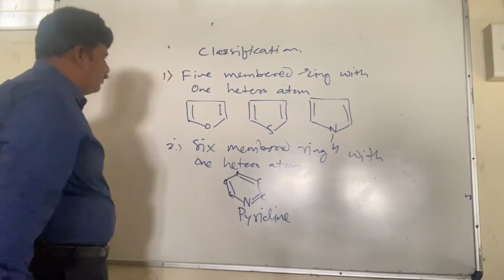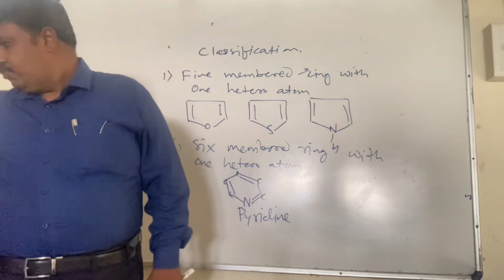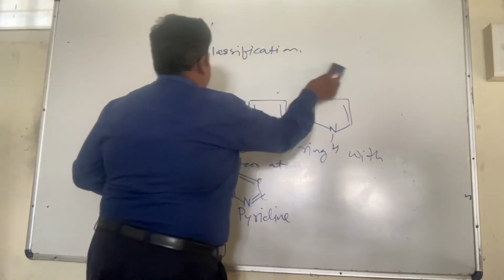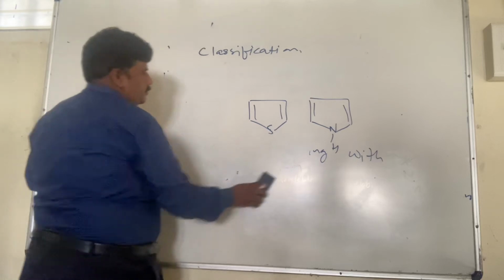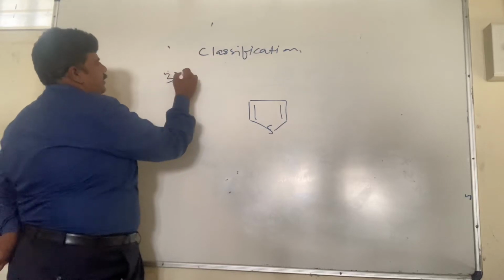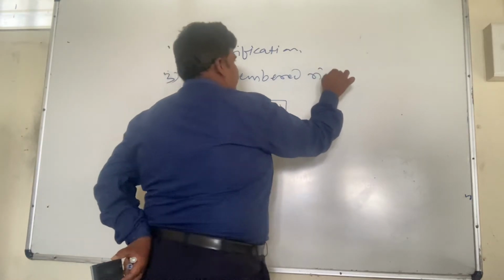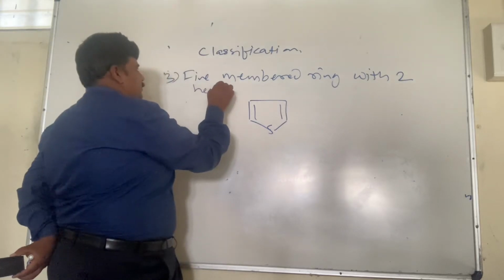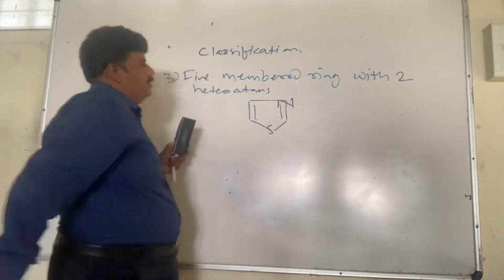Then apart from this, we can have molecules with more than one heteroatom in the same molecule. The third category is the 5-membered ring with 2 heteroatoms. So this has a sulfur and one more heteroatom introduced in this ring.